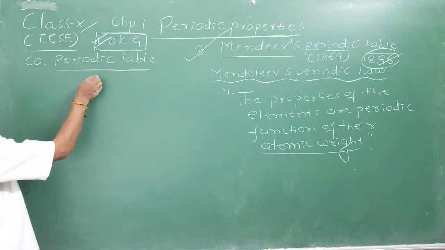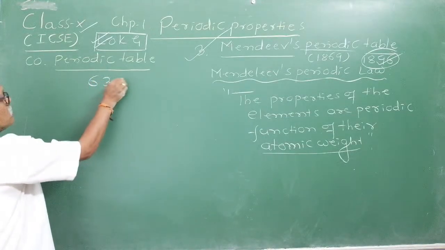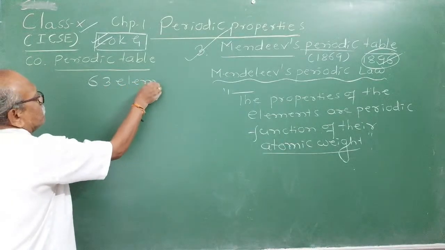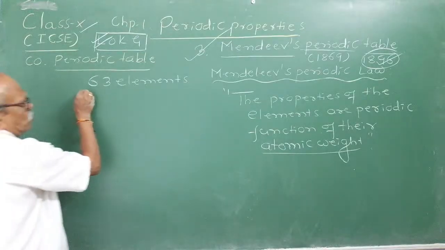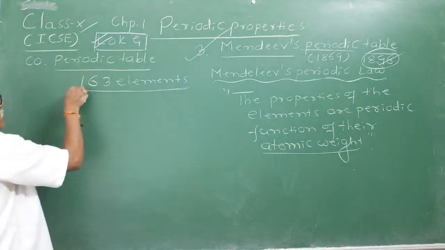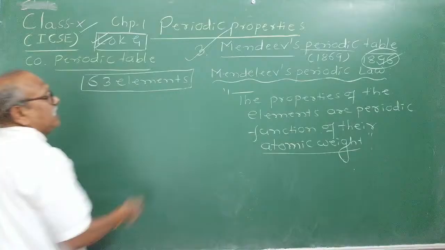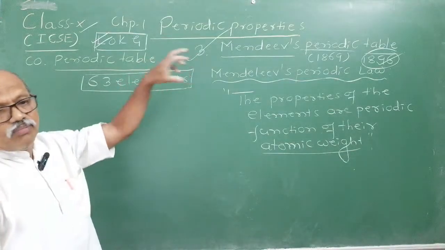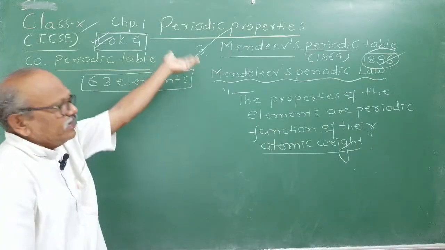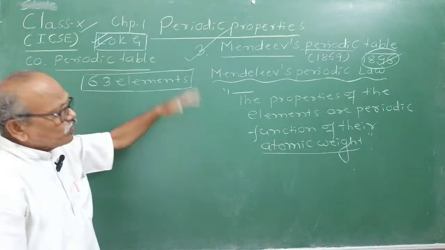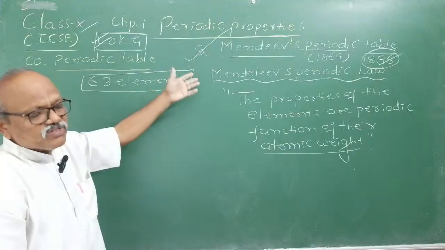At that time, 63 elements were known at the time of Mendeleev. It had drawbacks, no doubt, but Mendeleev's periodic table laid a solid foundation for the modern periodic table we are using, which was given by Moseley and improvised by Niels Bohr.